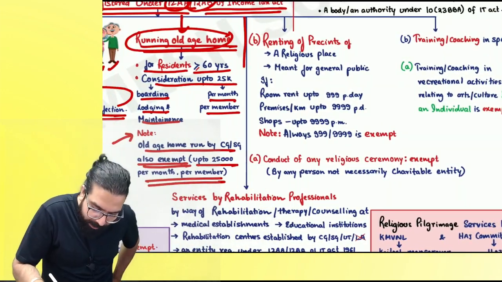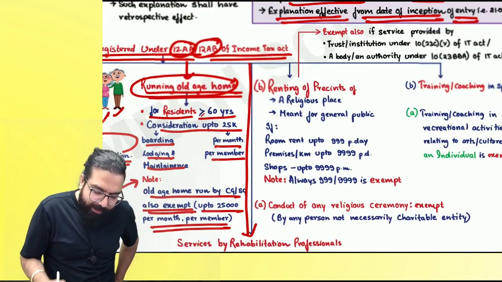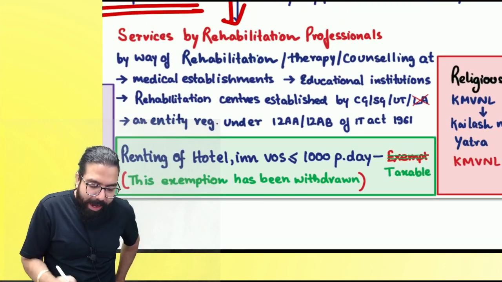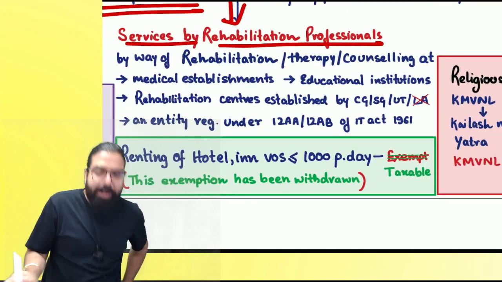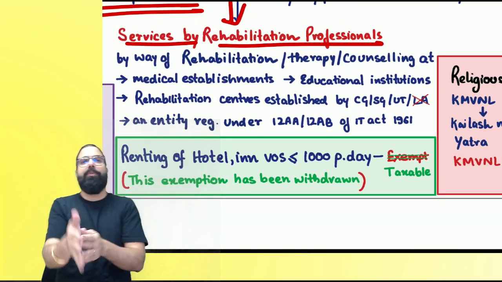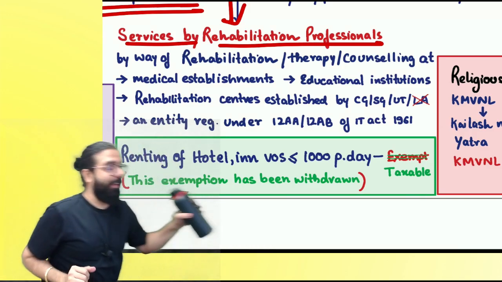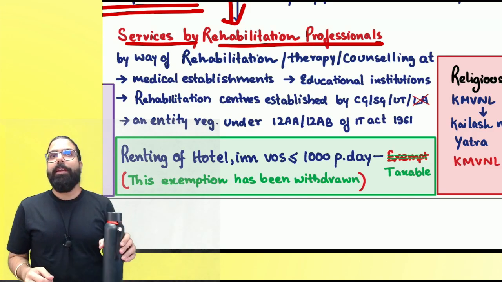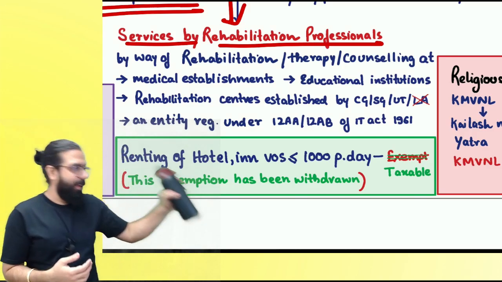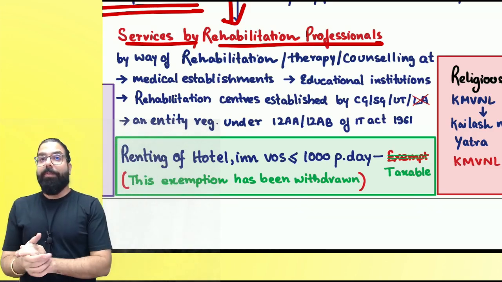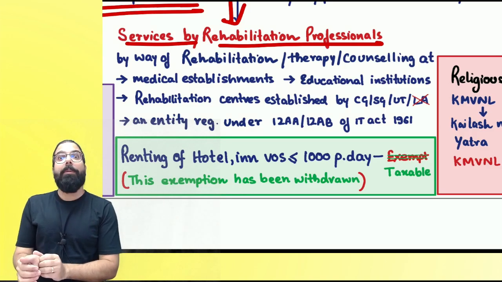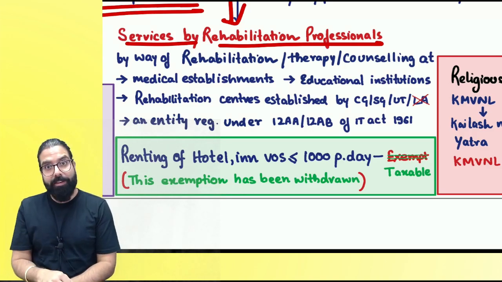The next one over here is, sir, if there is an entity registered under 12AA or AB and services are given by a rehabilitation professional. Everyone listen to me very carefully. Supposedly Venki, you know what Venki is doing nowadays? Nowadays Venki is drinking. Drinking means not water, Baba. Alcoholic liquor. So Venki has become a bad boy. Now, what will happen? He will be put in a rehabilitation center, rehab.